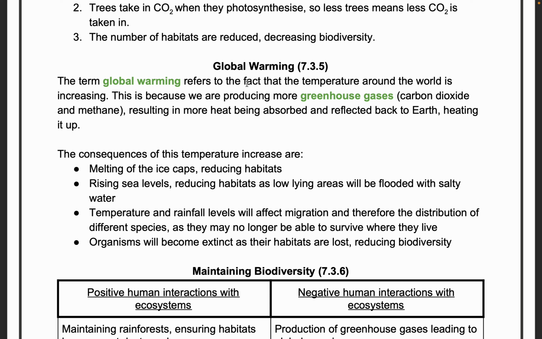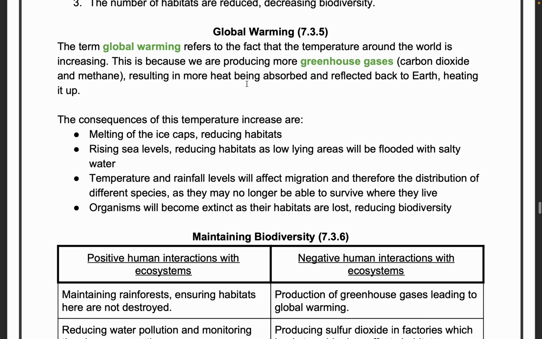People are telling the earth temperature has increased by 0.5, 0.3, etc. And the whole earth is heating up. The consequences are that the ice caps on the top of the mountains melt, and glaciers in places like Greenland will melt, including Antarctica and the Arctic. They reduce the habitats, and all these melting things will produce a rise in the sea level. That gives flooding of the cities on the shores of the continents, and temperature will increase, rainfall levels will decrease, and organisms can even go extinct if this is not properly controlled.